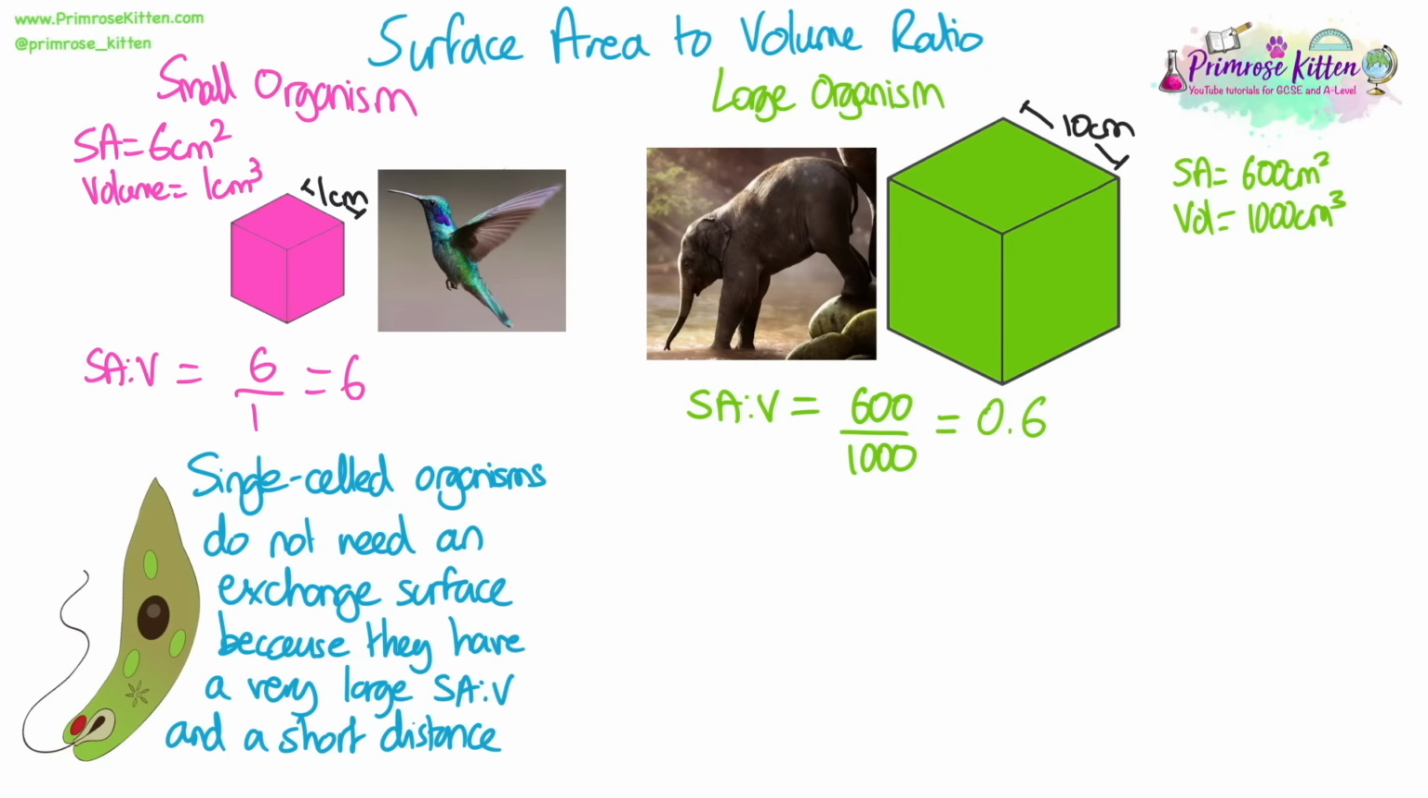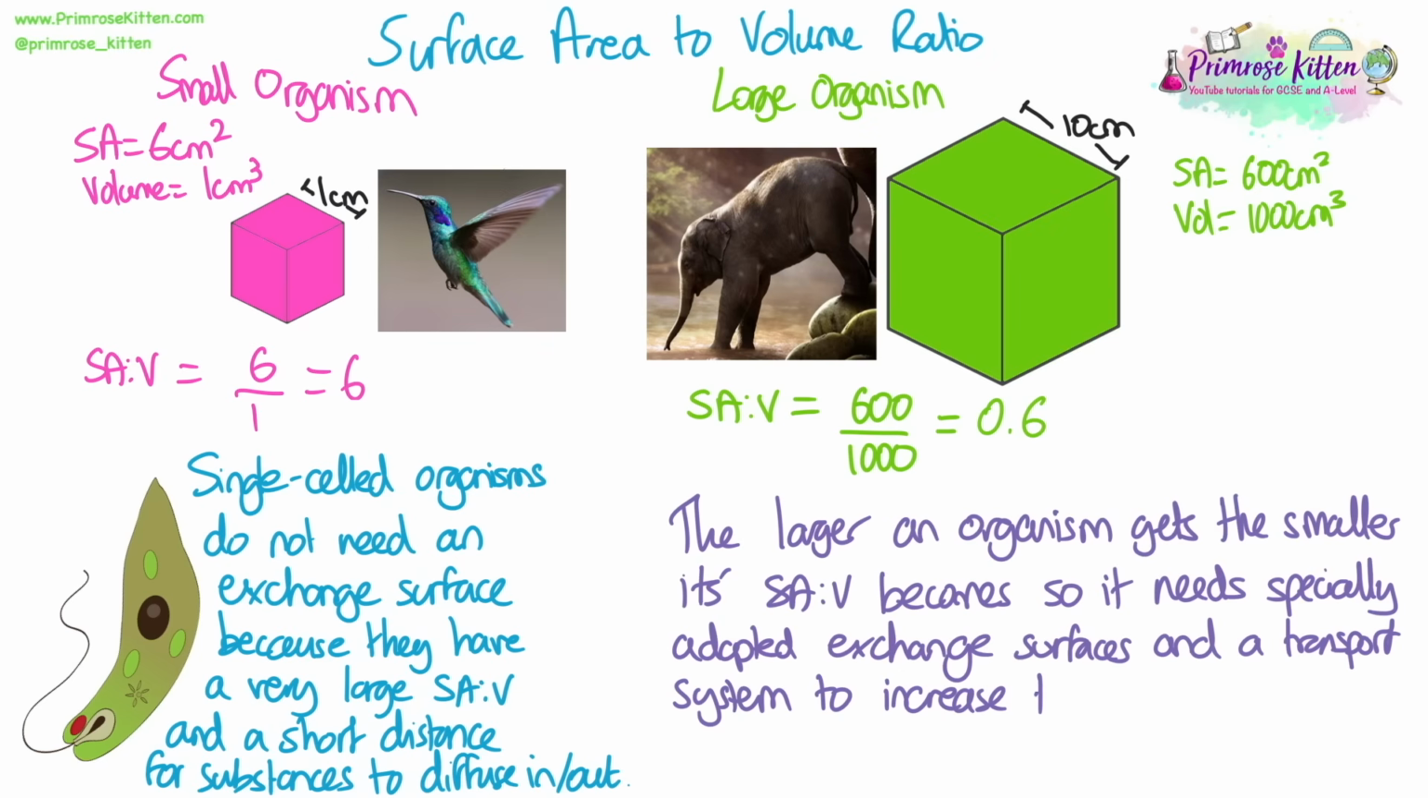Single-celled organisms like this example I've got here do not need an exchange surface like the ones we've just looked at because they have a very large surface area to volume ratio, because it's a short distance between all of their internal sections to their external surface membrane. So it's really quick for substances to diffuse from outside of the cell to the inside of the cell, and therefore they don't need to have any adaptations to speed up that rate of diffusion.